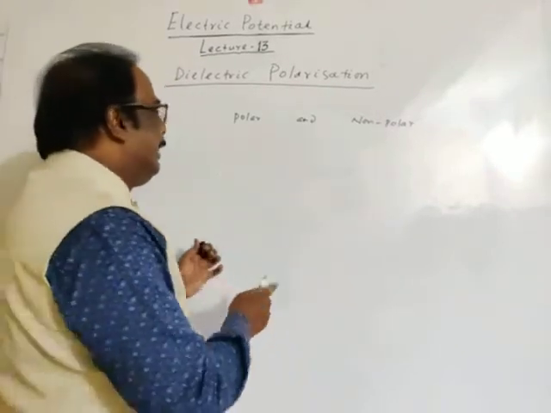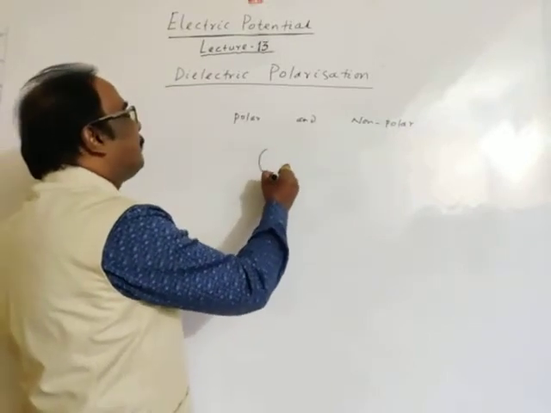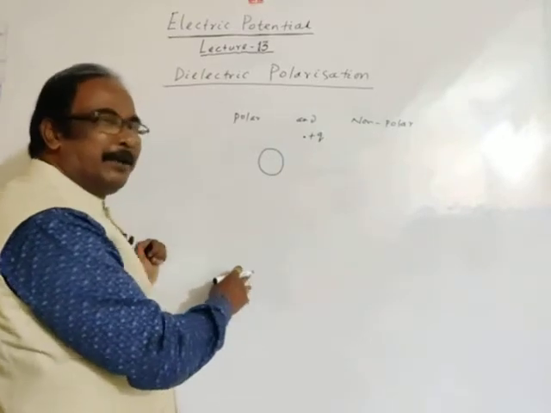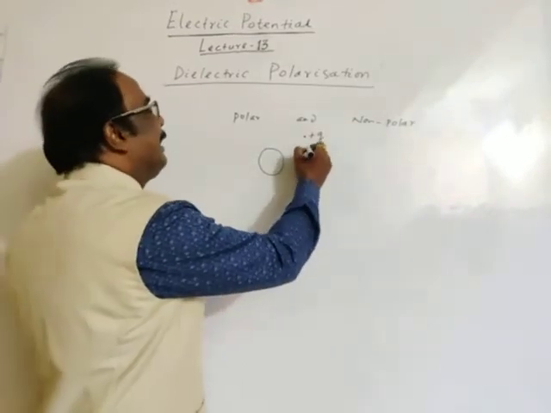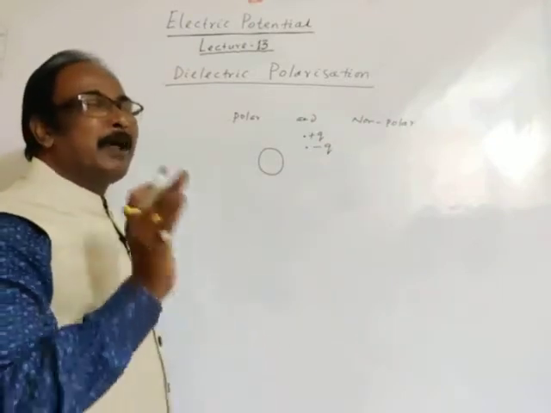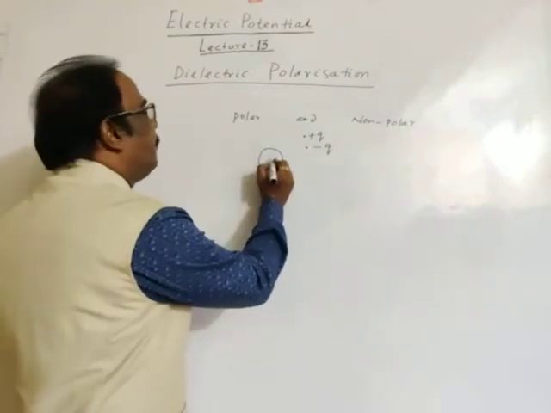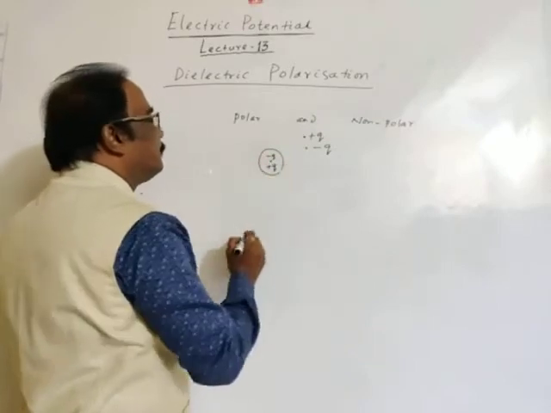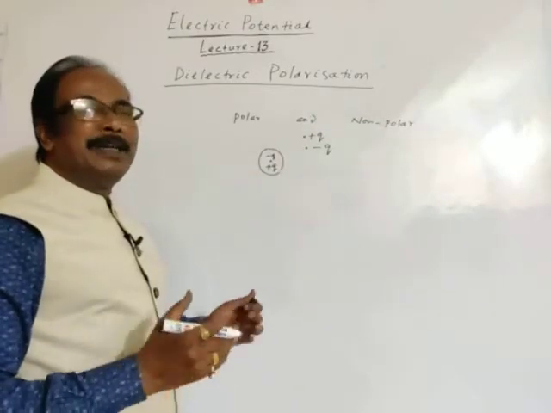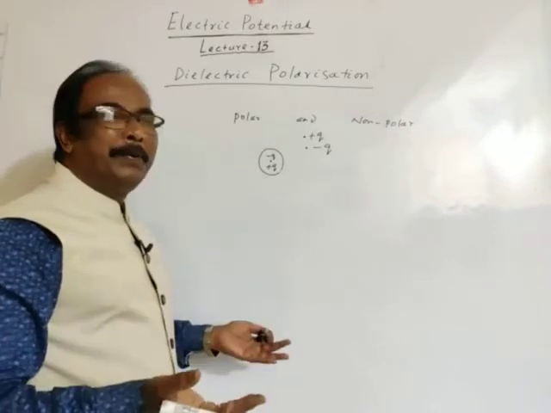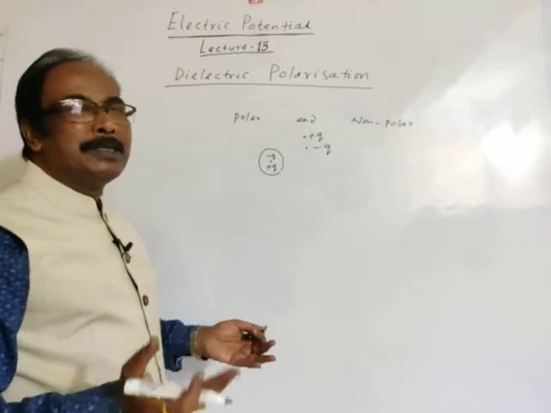So in the atom there is a positive centroid due to protons and a negative centroid due to electrons.